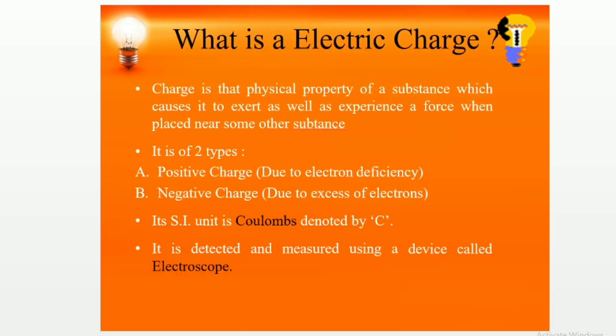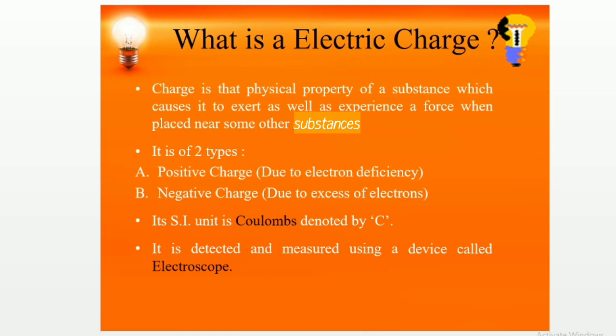What is electric charge? Charge is that physical property of a substance which causes it to exert as well as experience a force when placed near some other substance. Electric charge is of two types. One is positive charge, the other is negative charge.